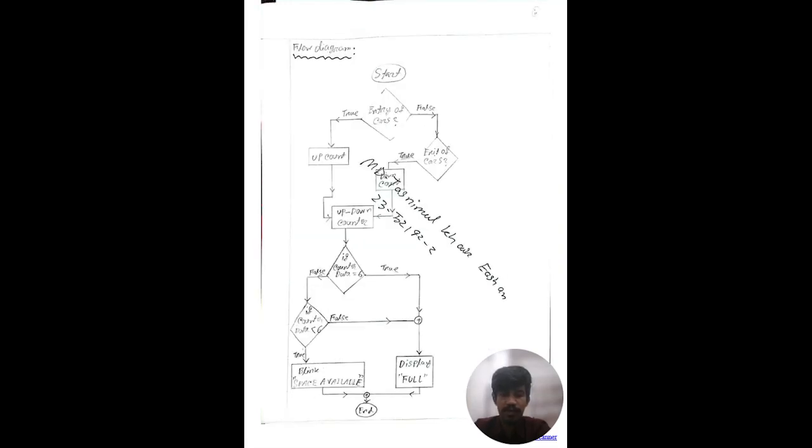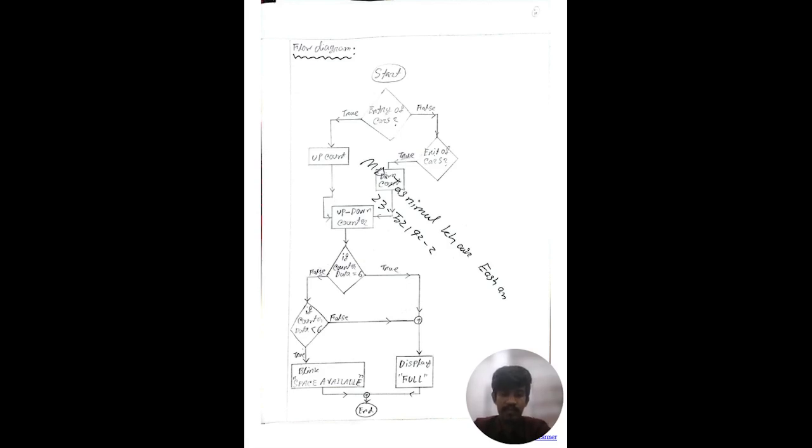This is the flow diagram or flow chart of the system. If a car enters, it puts a pulse into the up-down counter, which makes the counter count up. If a car exits, then it makes a down count in the counter. Now the value of the counter is passed to the comparator, which compares it with the inputted value, which was 6.